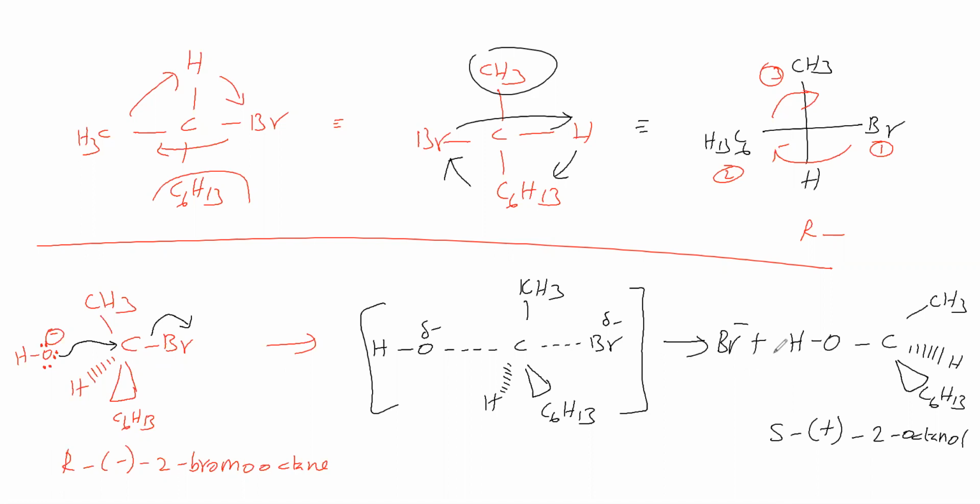R configuration is converted into S configuration. Okay, it is based on RS nomenclature. So since configuration is inverted, this SN2 reaction is called an inversion reaction. This inversion is called a Walden inversion.